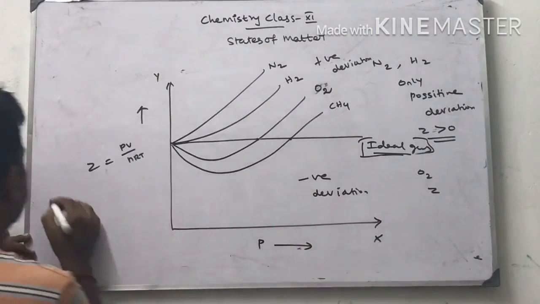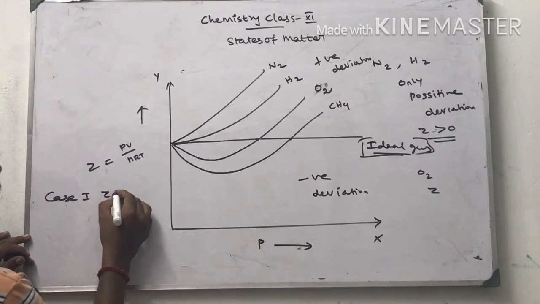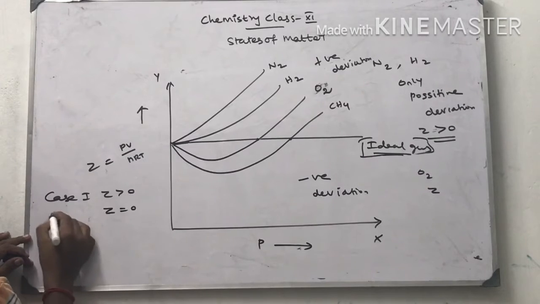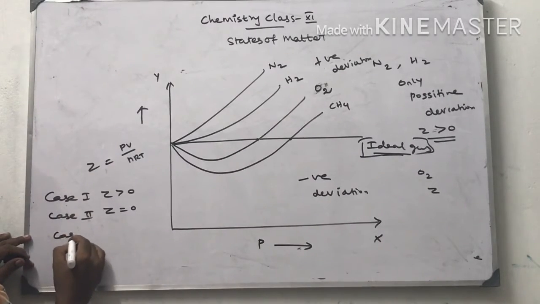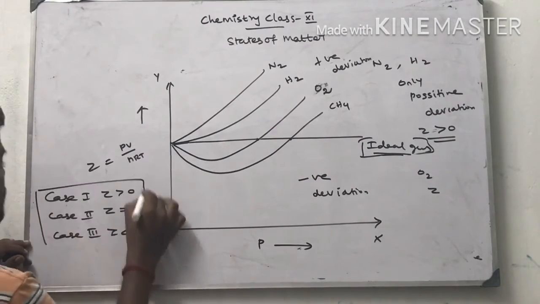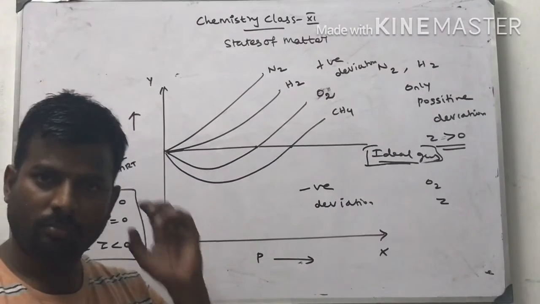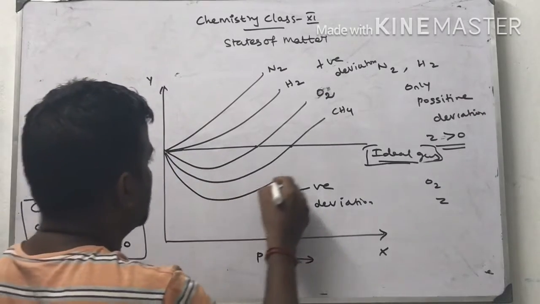There are three cases. Case 1, Z is greater than 0. Case 2, Z is equal to 0. Case 3, Z is less than 0. These are the three cases we are going to discuss. Here is one more gas, carbon dioxide.